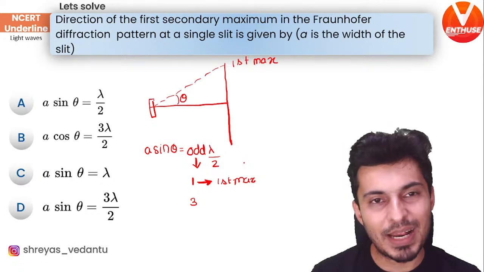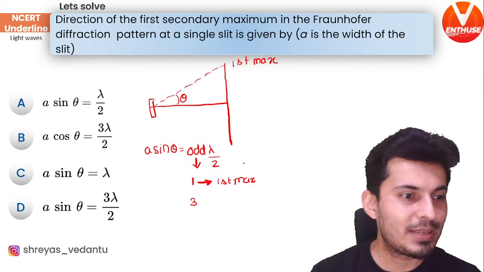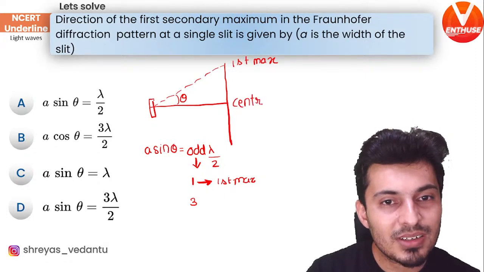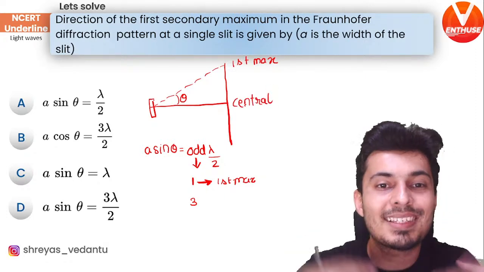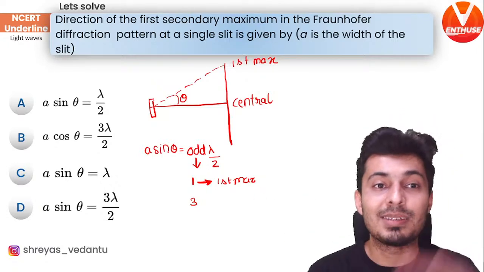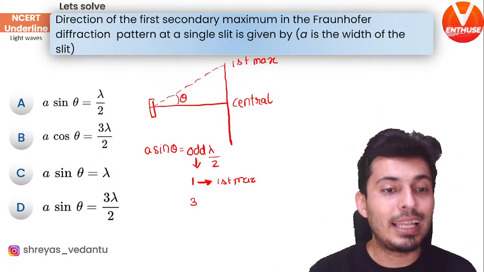The secondary maxima. The first maxima, where are you going to get? See, this is your central maxima. The rest all are secondary maximas. These are your different other maximas. This is not your primary maximas. So you're going to get it at 1 lambda by 2.